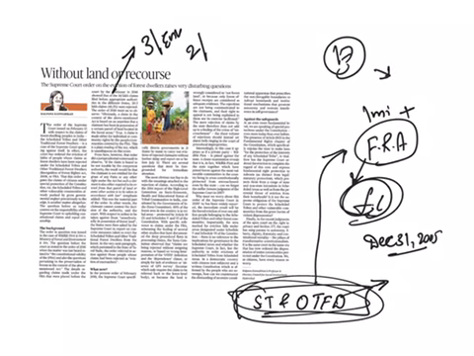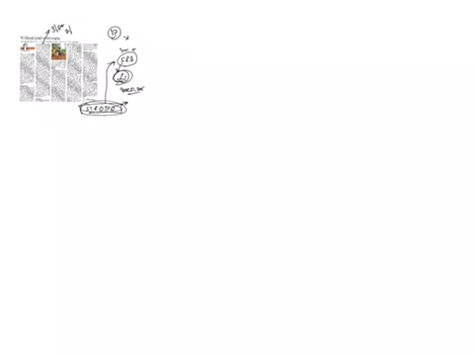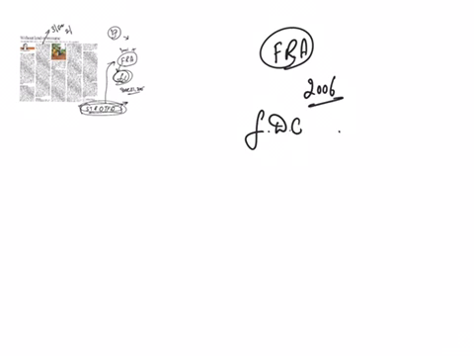From the prelims point of view, what we should know from here is the key features of this Forest Rights Act. This act was passed in 2006 and it deals with the rights of forest dwelling communities over land and other resources. And this act grants recognition to the rights of traditional forest dwelling communities.